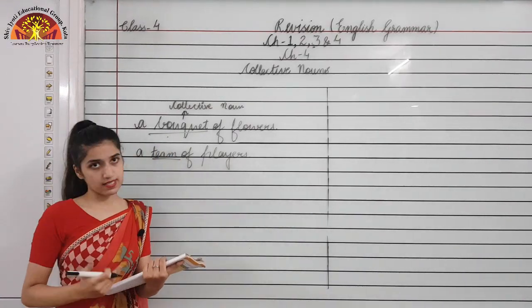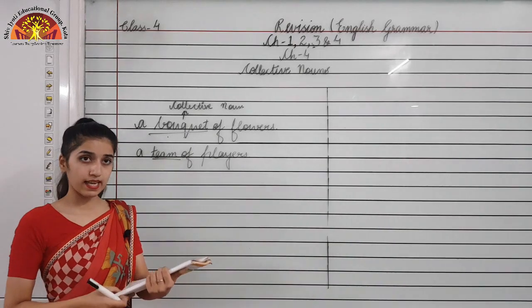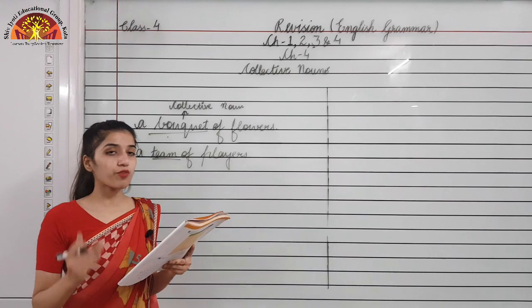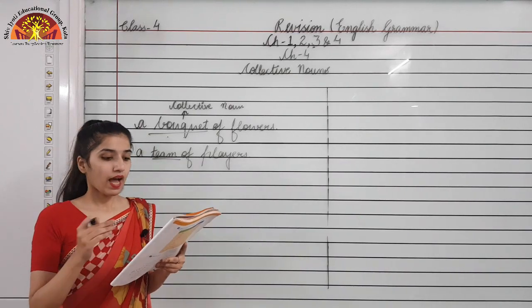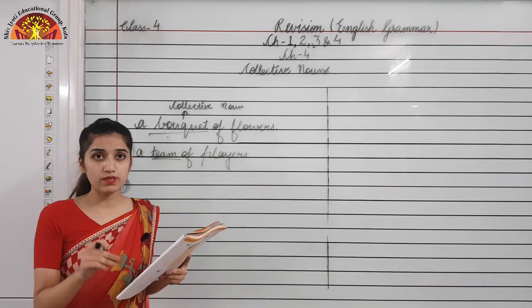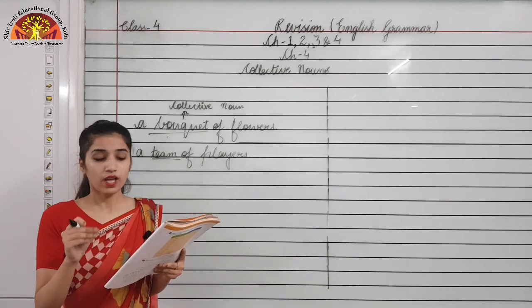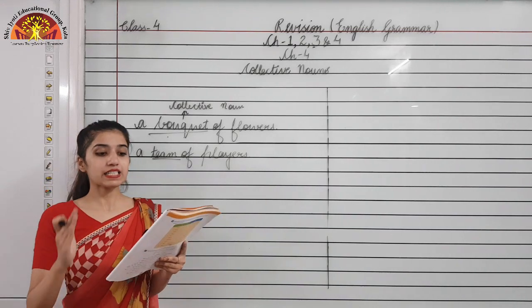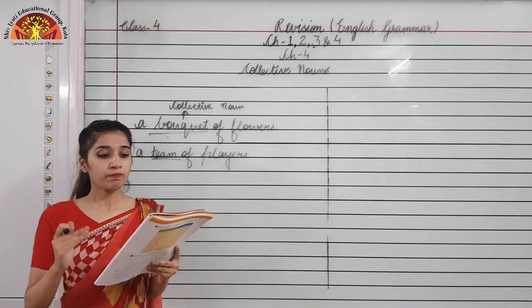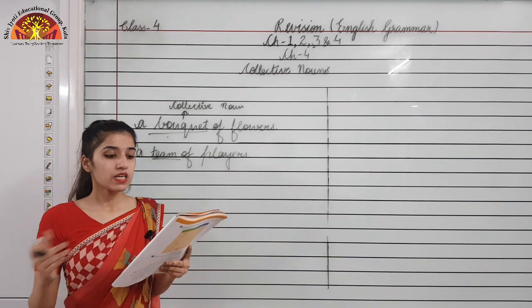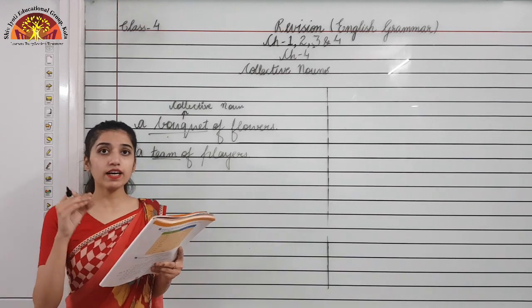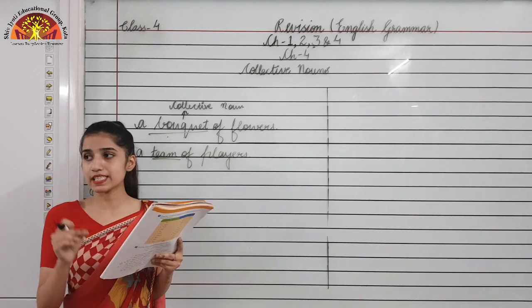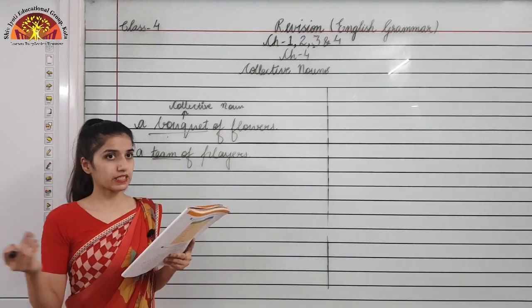Now moving to the exercises of this chapter. The first exercise, you can see it on page number 10 only. Exercise number B. Complete the phrases with collective nouns. Some of the collective nouns are given in the help box, like gang, class, cluster, army, swarm, shoal, bunch, choir. These are the words given in the help box, and you need to complete the phrases with the help of these collective nouns only.